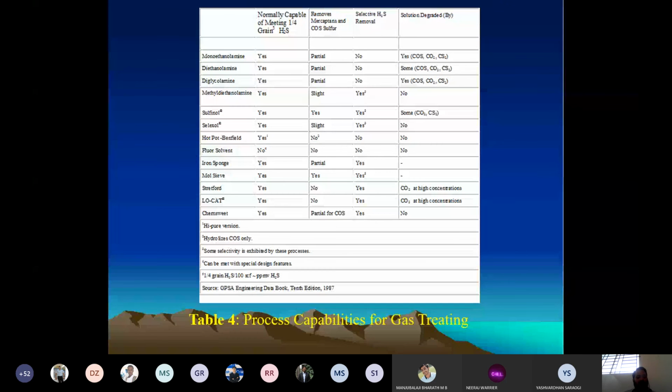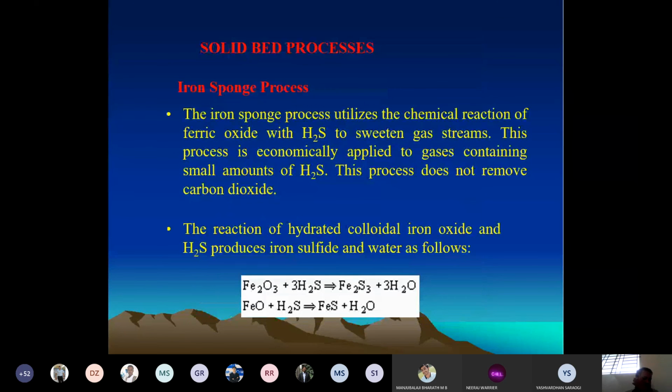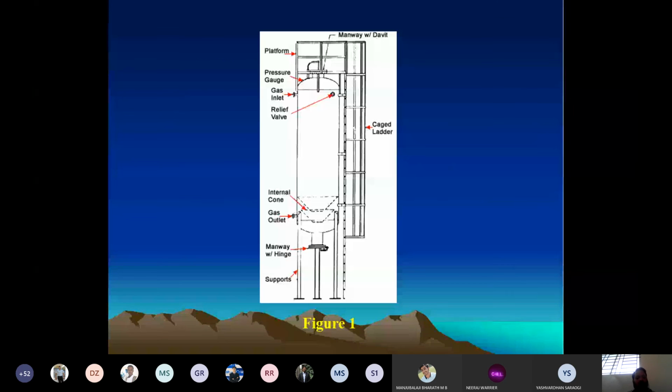This graph I have mentioned here. It will give you the proportion and the extent to which H2S and CO2 removal is found to be more efficient. You can go through it. I will upload this PPT for reference. I have mentioned this slide here. Now we are going to study the iron sponge process. Just a minute.